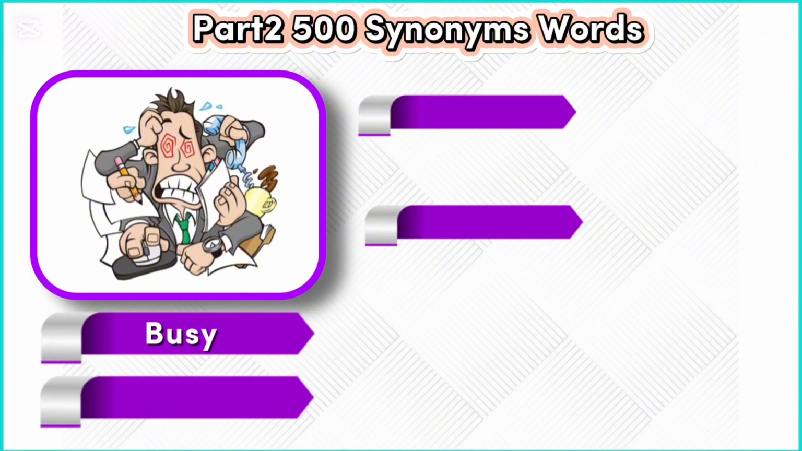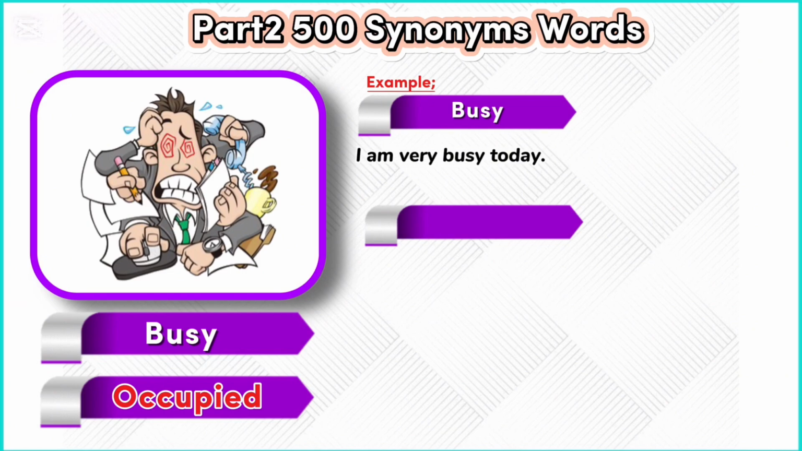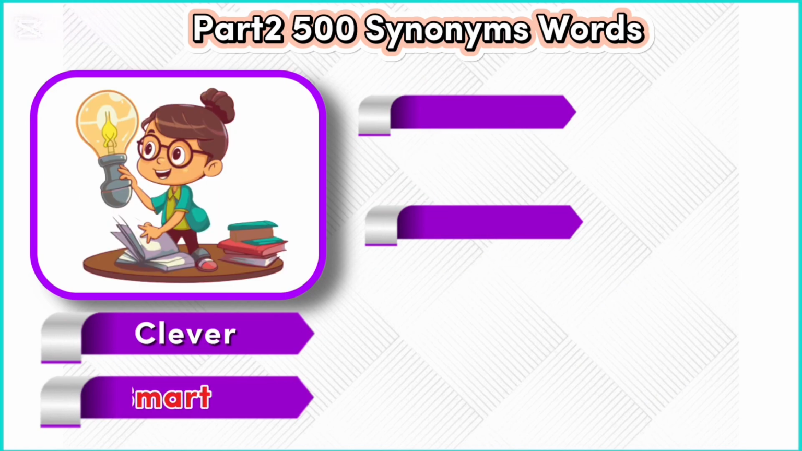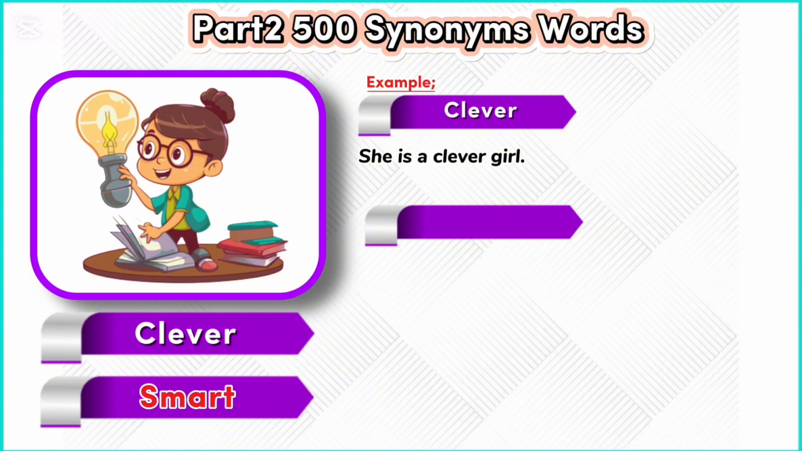Busy. Occupied. Example. Busy. I am very busy today. Example. Occupied. All the tables are occupied. Clever, smart. Example: clever. She is a clever girl. Example: smart. He is a smart student.